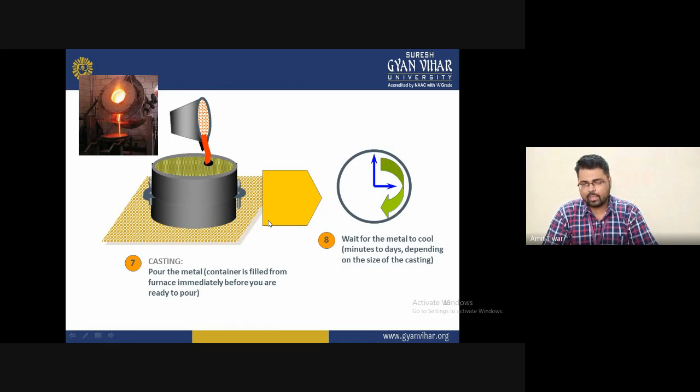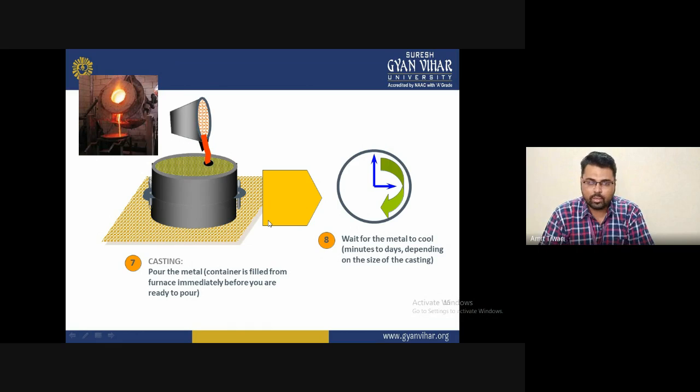And in the eighth step, we wait for the metal to cool, from minutes to days, depending upon the size of the casting. So in the eighth step, what we do is melting, and waiting for the metal to cool. It depends, from minutes to days, on the size of the casting. That is, whether we fabricate a larger size or a small size, a simple design or a complex design, it can be fabricated with the help of casting.